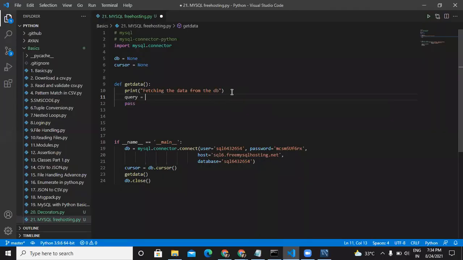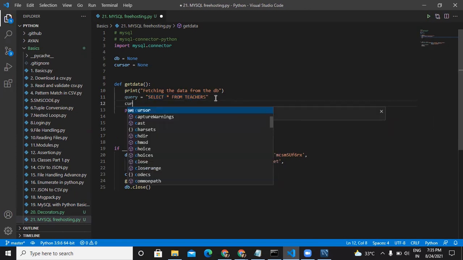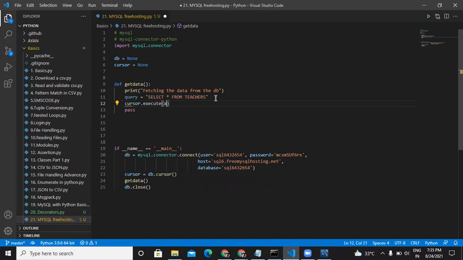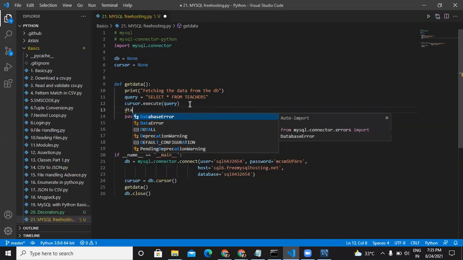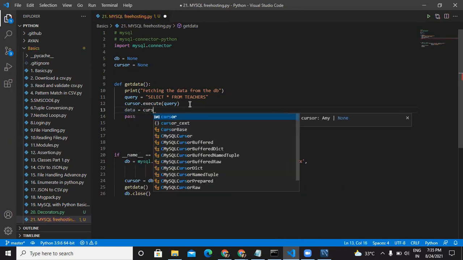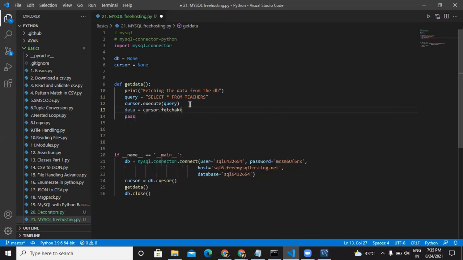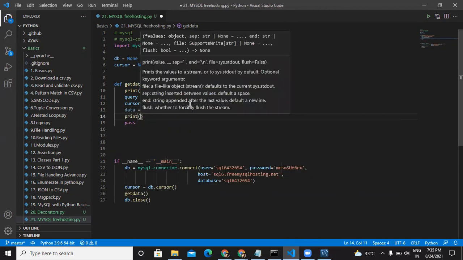I'll say query equal to, we want to fetch the data, right? Select star from, and what is the name of our table? Teachers, right? Select star from teachers. So we want to select all the data from the teachers table, and then we'll say cursor.execute query. So this is the query I want to execute using the cursor object, right? And then I'll say data is equal to cursor.fetchall. And then I'll print data.